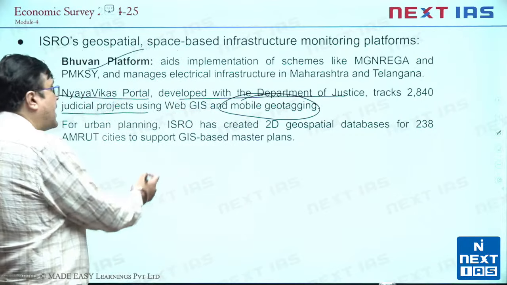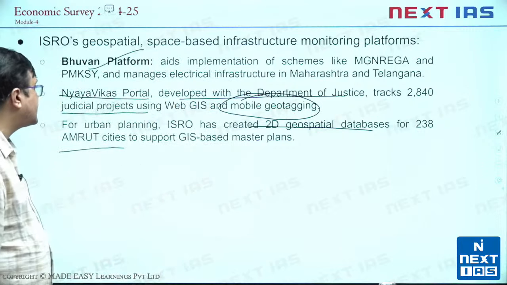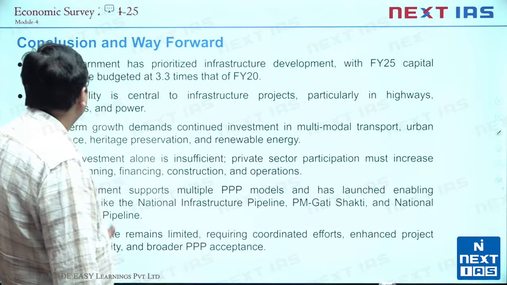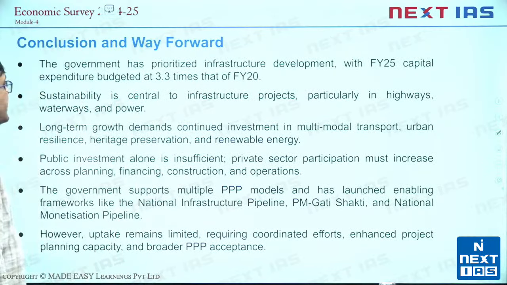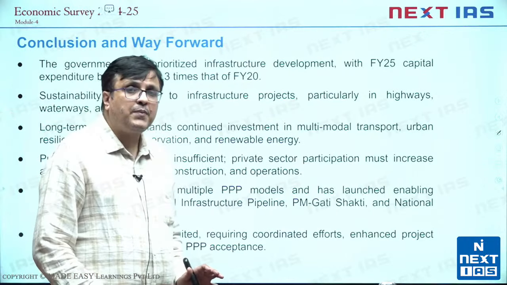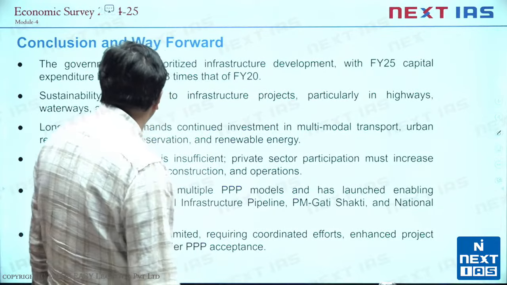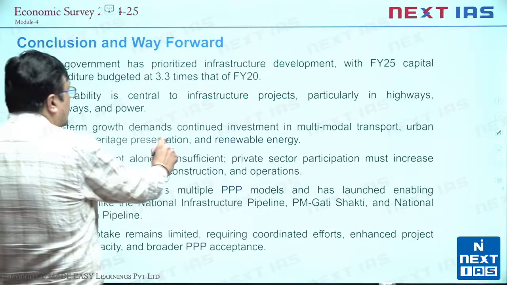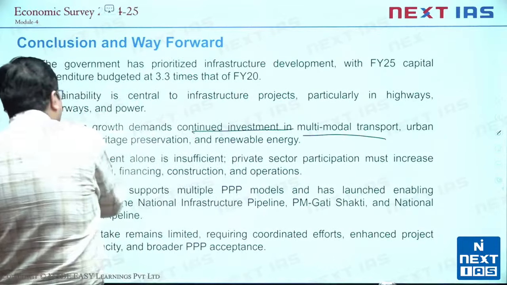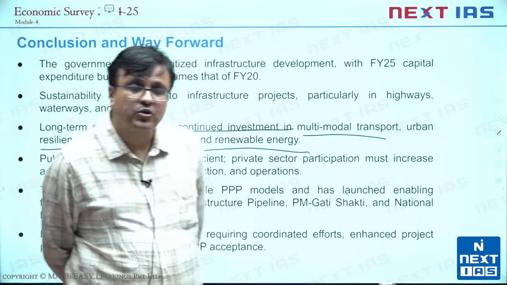Then of course, for urban planning, ISRO has created 2D geospatial databases for 238 Amrit cities to support GIS-based master plan. Now, in conclusion, the survey says that government has prioritized infrastructure development, no doubt about that. But they have not only prioritized infrastructure, they have prioritized sustainable infrastructure development. So that is why the long-term growth will demand continued investment in multimodal transport, urban resilience, heritage preservation and renewable energy. Heritage preservation is equally important.